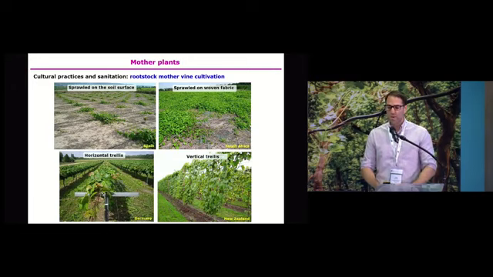In South Africa, for example, I saw this strategy some time ago. They use a woven fabric just to avoid the planting material being in contact with soil, which can be quite interesting. But in my opinion, I think the best strategy is to use trellis systems. Trellis systems can provide some agronomical advantages compared to the other systems and also avoid this potential soil surface pathogen contamination. It's clear that this system is probably much more labor-intensive and expensive compared to the rootstock sprawled on the soil surface.